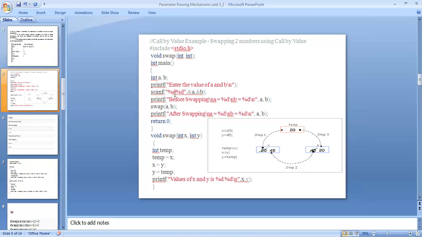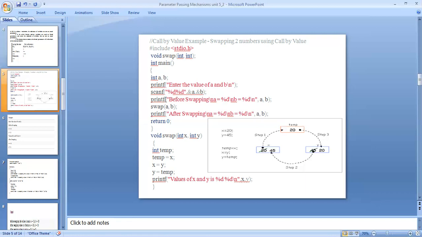And scanf: format specifier %d means I am using an integer. I am using two variables, that's why I define scanf with two %d, and for the addresses, &a, comma, &b. It means the address of a, comma, address of b, ending with a semicolon. In C language, every statement must end with a semicolon. If a statement does not end with a semicolon, it results in an error.